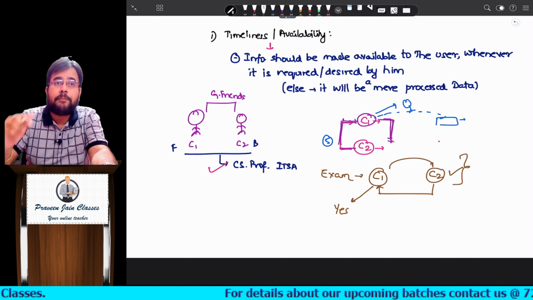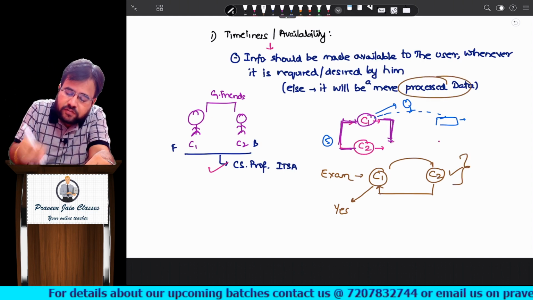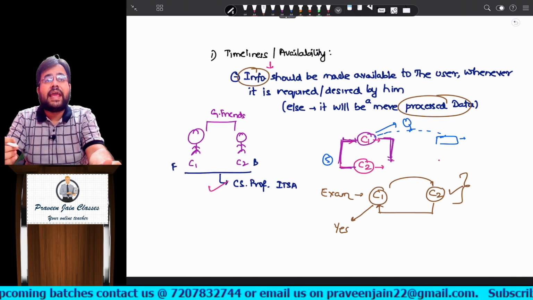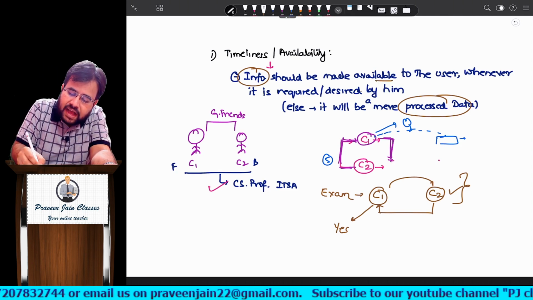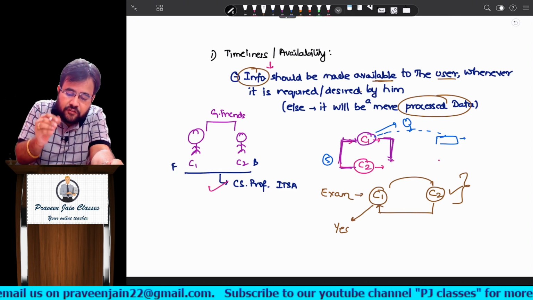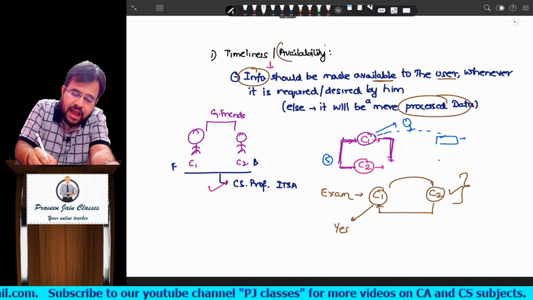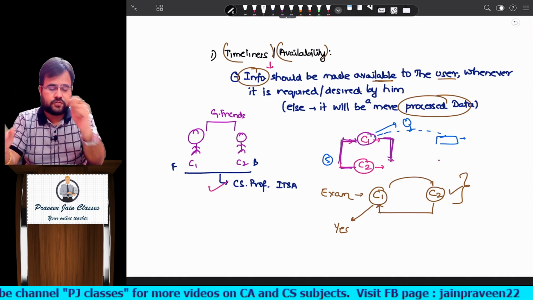Hence, it is not meeting the requirement of Chintu number 2. It will be just processed data, but you will never call this information. So how should information be? Information should be made available to the user whenever it is required or desired by him. This is what I mean by availability, or timeliness. I hope you understood this side heading.